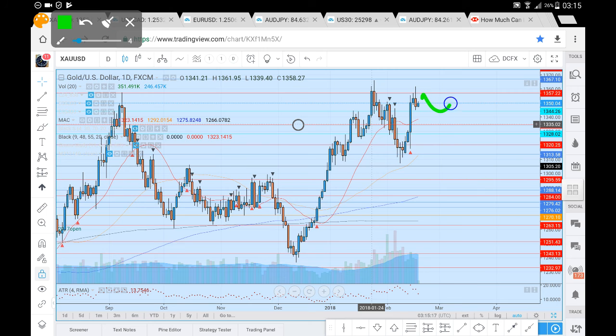The quicker we test this 1357, the more likely we'd see a break. I would like to see a hold above it on a daily time frame. A daily close above the 1357 would be a strong sign for further increase in likelihood of further upside continuation